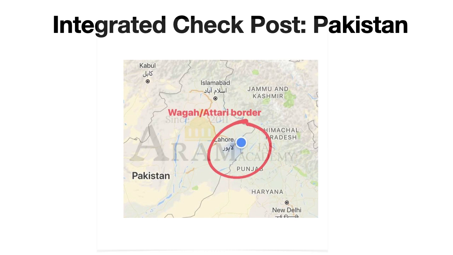This is a very important ICP because it promotes trade between India and Pakistan. But because of the scrapping of Article 370 from the Indian Constitution, the relation between India and Pakistan was hit very deeply. Hence, the relation and trade are not working well as of now. But anyhow, it is important to note this particular ICP, Attari, state of Punjab.